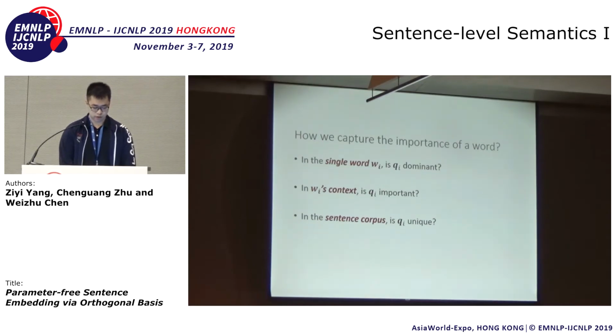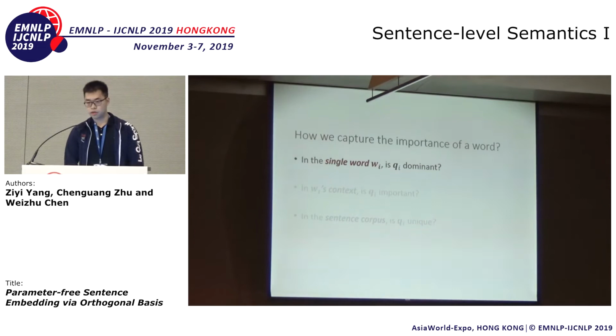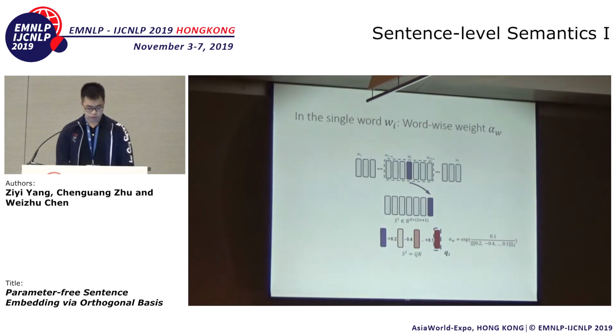Okay, the first level: in a single word WI, is QI dominant? We believe that if QI, the new semantic meaning, is dominant in a word, then this word should be more important. Therefore, we define the first weight, the word-wise weight alpha W, to be the exponential of the proportion of QI in WI. So, for example, here we have the projection of WI on QI, and basically the proportion is the projection divided by the norm of the WI vector.